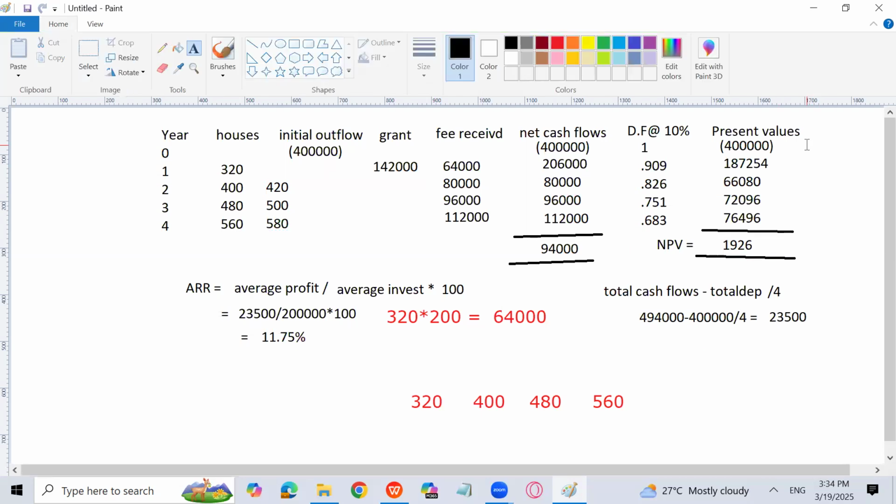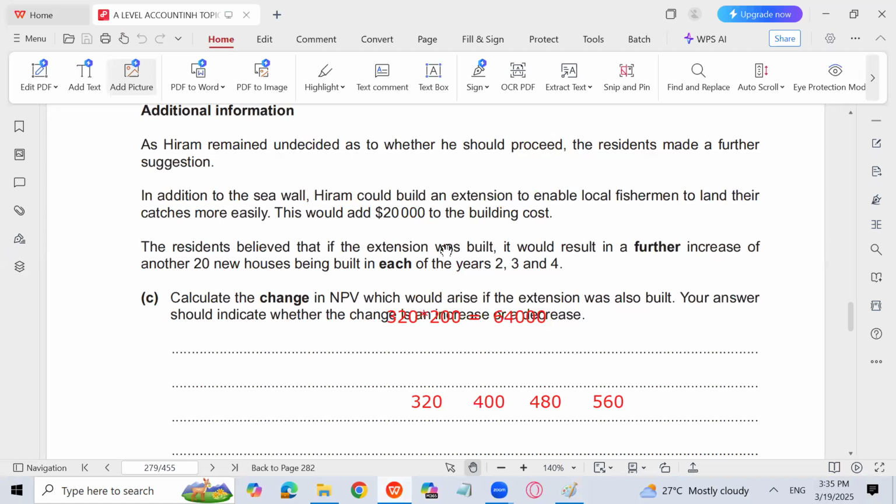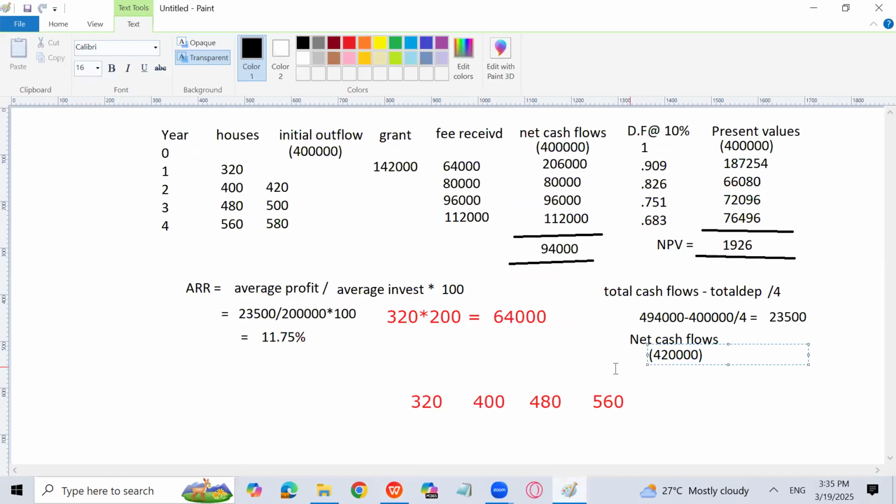But I have to write here now. Okay, I will write here first. But the net cash flows, I must see, will change. In year 0, there is an outflow of how much? 4,20,000 now, because the building cost will increase by 20,000 because of the extension. So in year 0 there is going to be an outflow of 20,000 in addition to whatever was there previously.